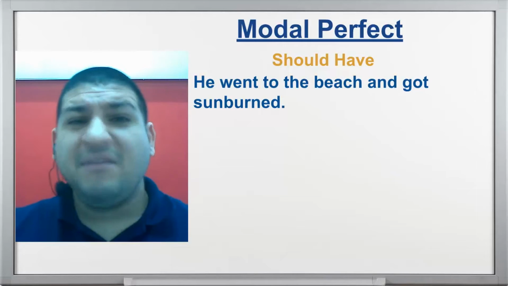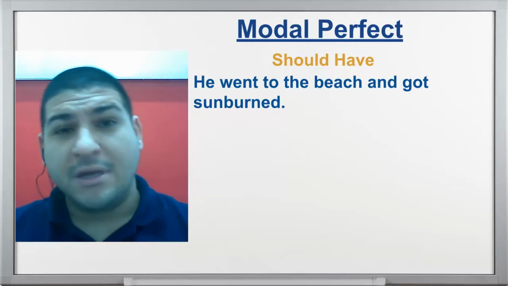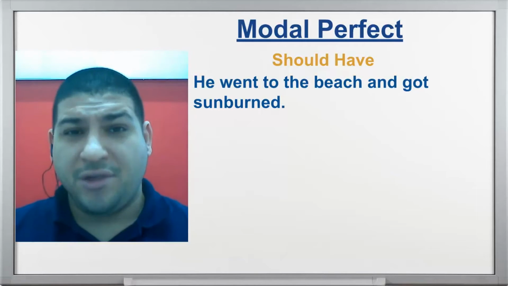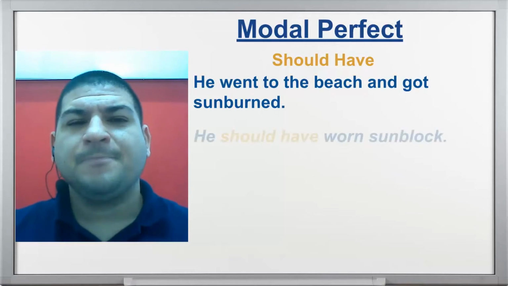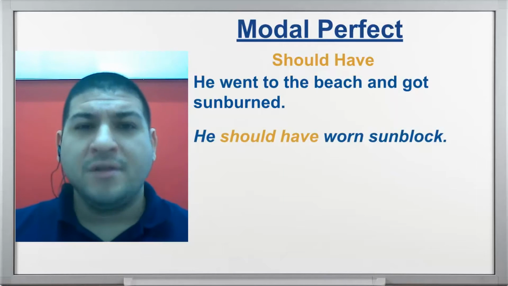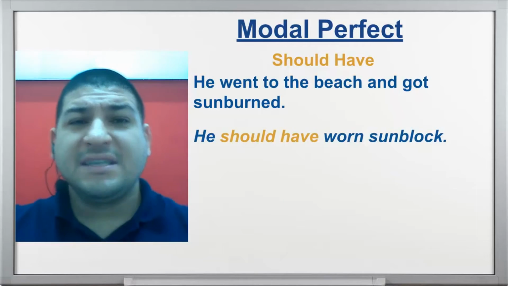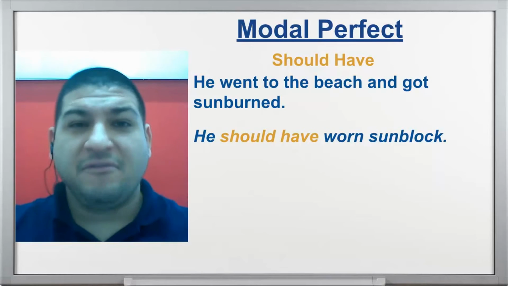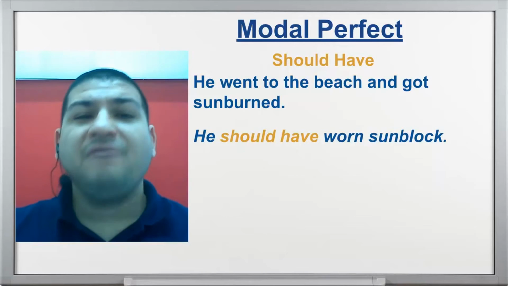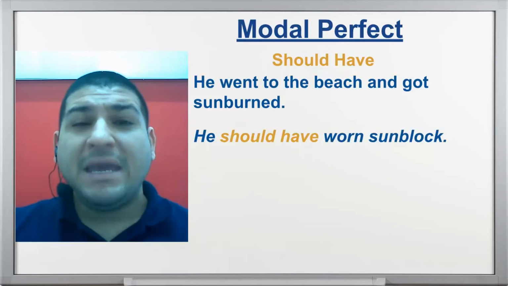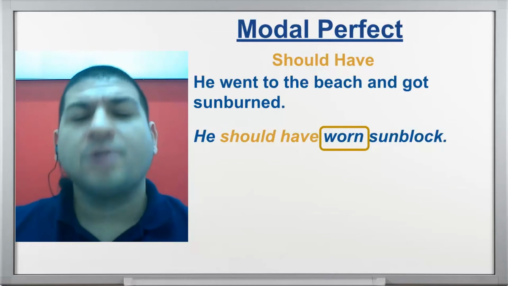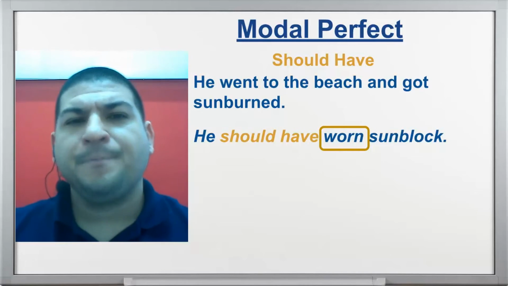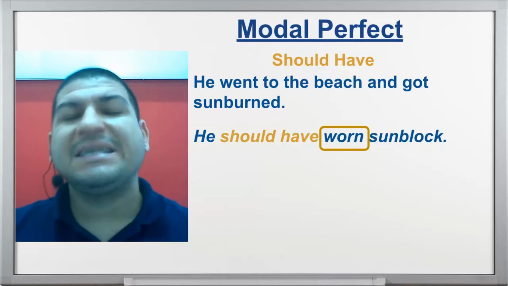Well, I can give some advice for this situation. Now look, I can't change the situation, right? But I can give some advice for the past situation. He should have worn sunblock. You know, sunblock protects your skin from the sun. So he should have worn sunblock. Pay attention to the verb form, because the verb form is worn. Wear, wore, worn. So he should have worn sunblock.